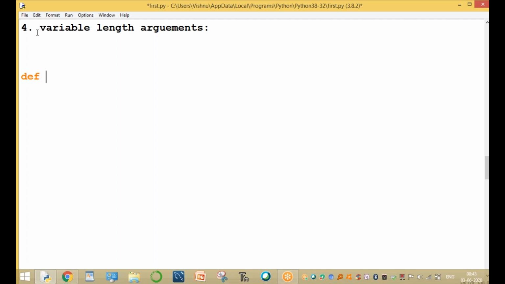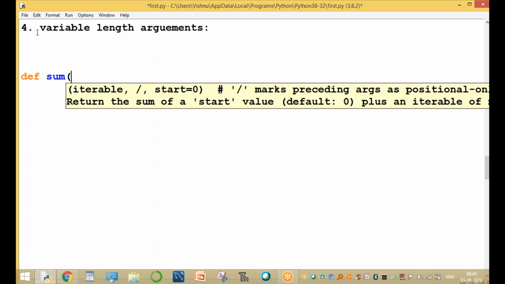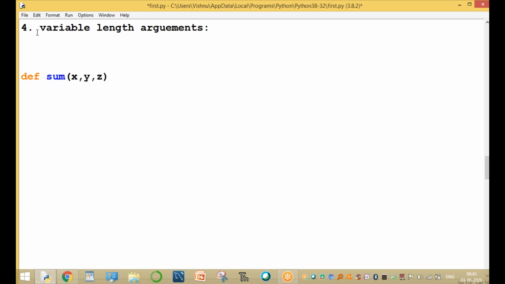For example, def, the variable length argument. For example, the function is addition or sum, any name. For example, x comma y comma z. So here sum is a function, and it will always take only the number of arguments, only 3.